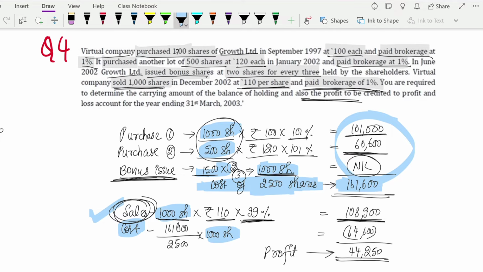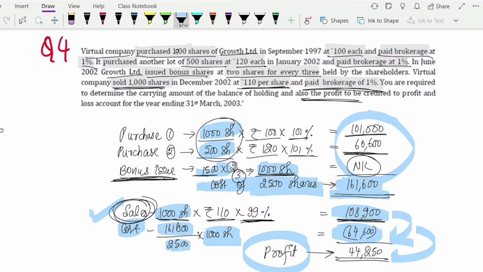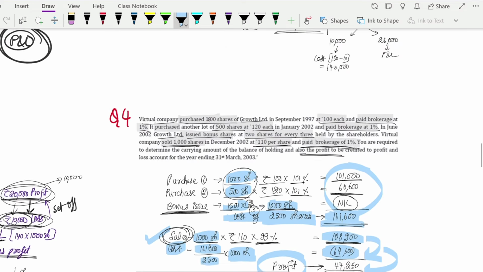If the cost of 2500 shares is 1,61,000, the cost of 1000 shares will be 1,61,000 divided by 2500 into 1000. So the cost of 1000 shares will be 64,600. We have sold it at 1,08,900 and the cost is only 64,600. So here we have got a profit of 44,250. Okay. Hope you understood this sum.